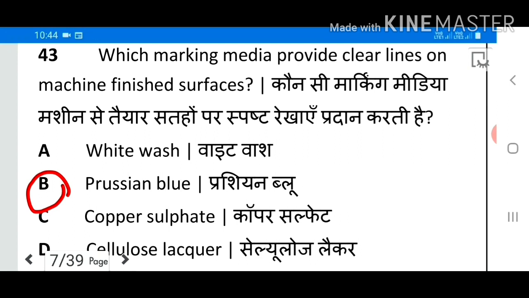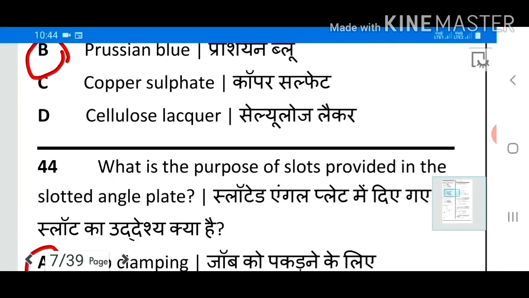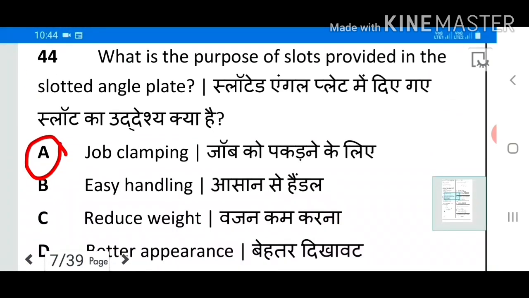Answer B. Prussian blue. 44. What is the purpose of slots provided in the slotted angle plate? Answer A. Job clamping.